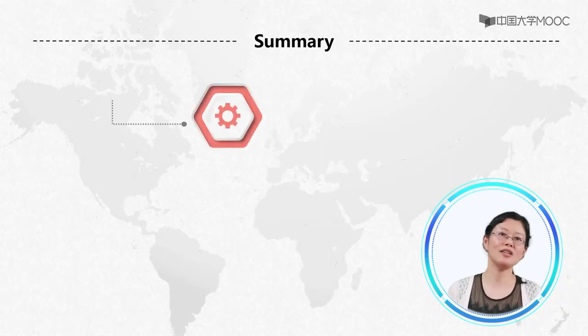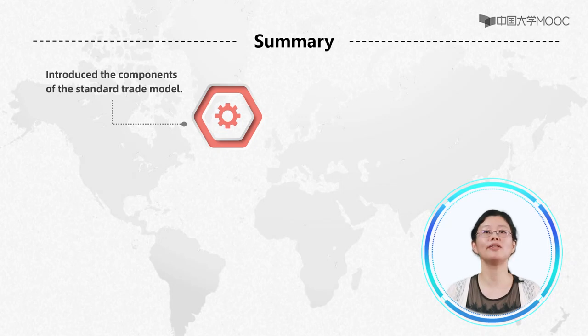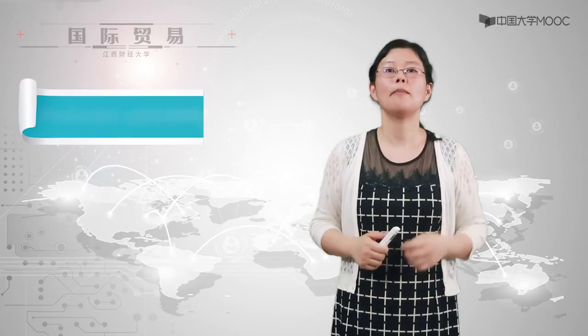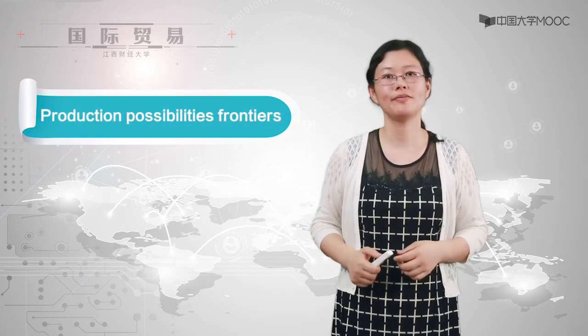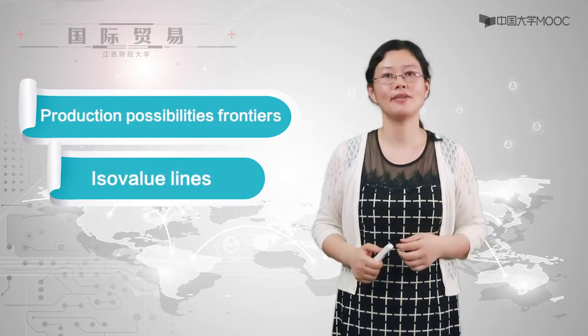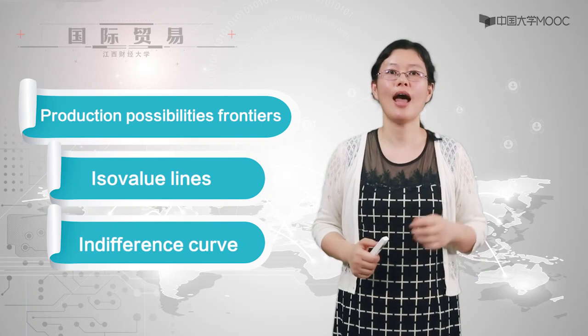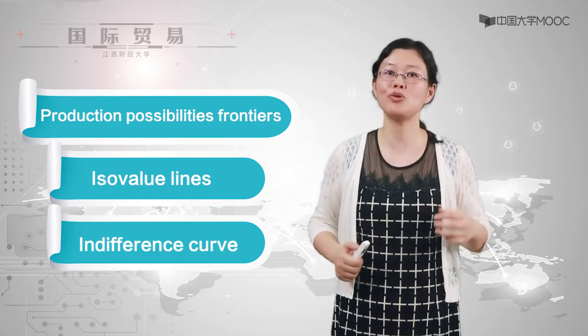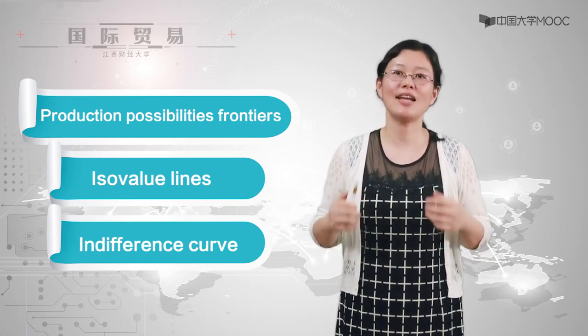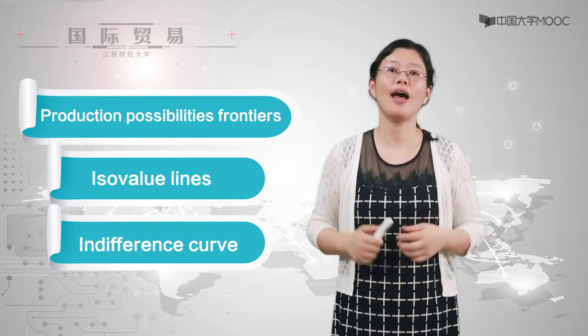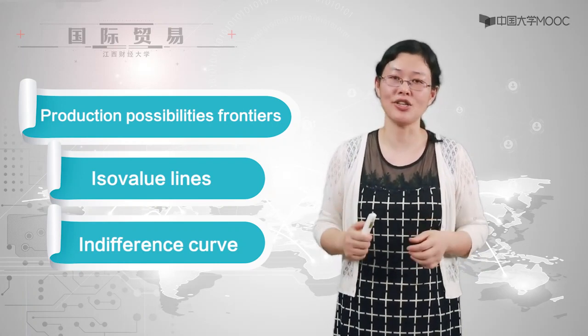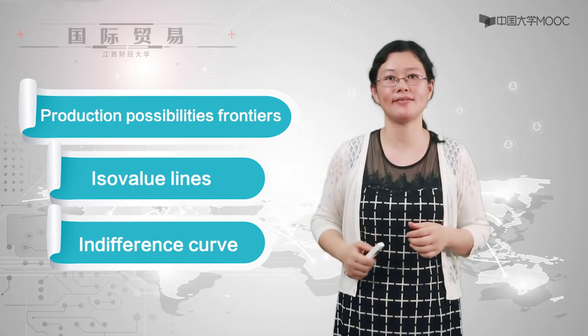Now, let's review what we have learned in this chapter. In this chapter, we introduced the components of the standard trade model, such as production possibility frontiers, iso-value lines, and indifference curves, and learned how to use those tools to illustrate the changes of the supply side and the demand side of nations and the trade patterns.